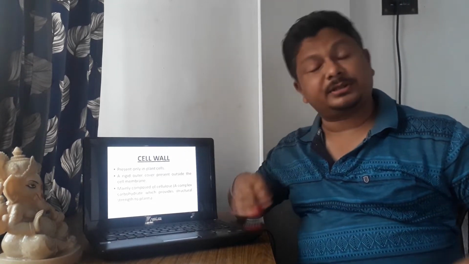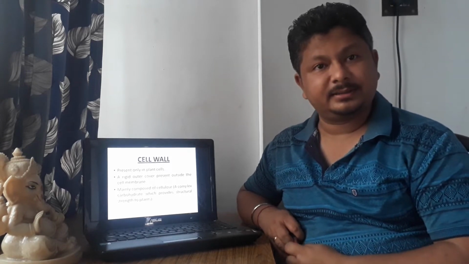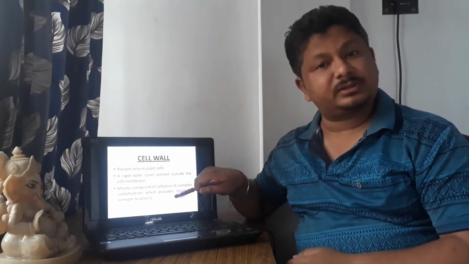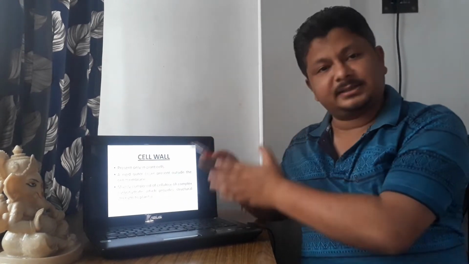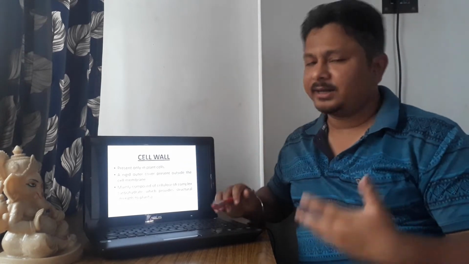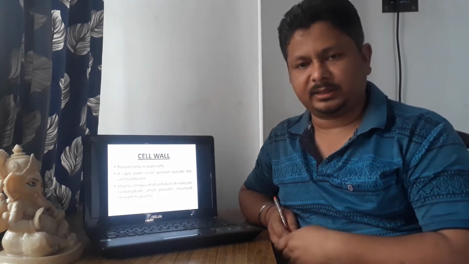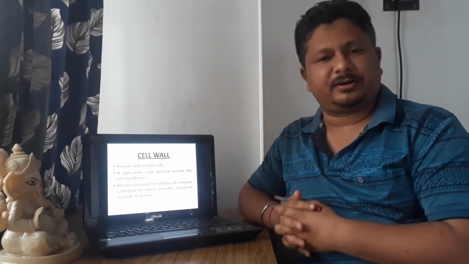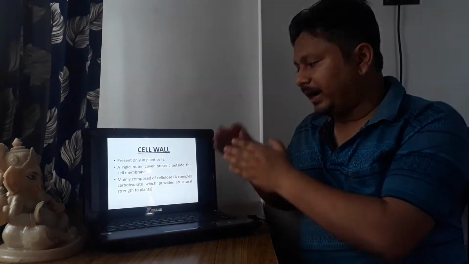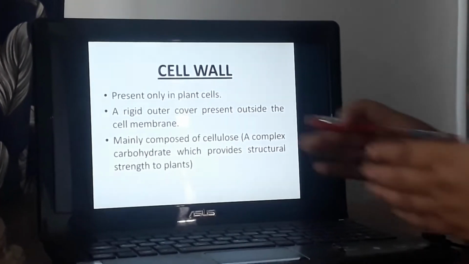And if you talk about its composition, you may ask me why it is hard, or what is the component that makes it hard? It is cellulose. Cellulose is a complex carbohydrate and it makes the cell wall very hard, and since it is very hard, it provides an outer covering for the plant cell. So basically the function of cellulose is to provide structural strength to the plant. That is the main function of cellulose.